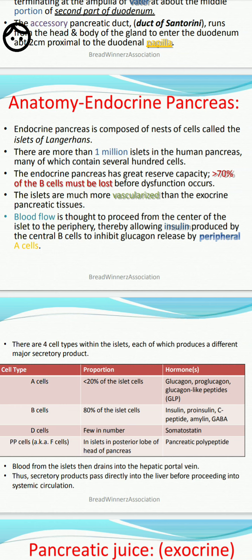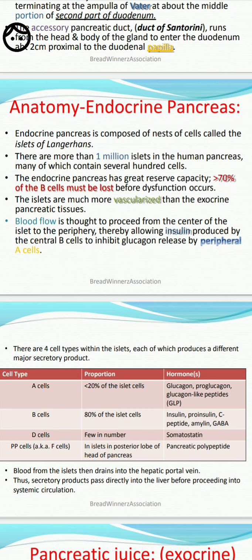Here, the pancreatic cells are majorly secreting two types of cells: A cells and B cells, also called alpha cells and beta cells. Here A means alpha, B means beta cells. The insulin is produced by the central B cells. It means beta cells produce insulin, and A cells produce glucagon.